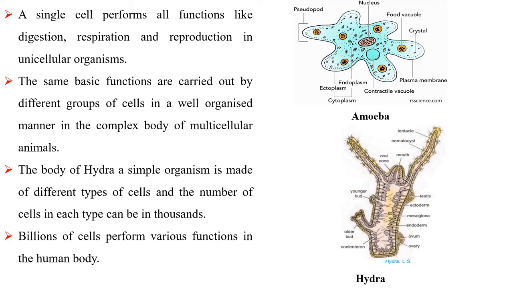of multicellular animals. The body of Hydra, a simple organism, is made of different types of cells, and the number of cells in each type can be in thousands. Billions of cells perform various functions in the body.